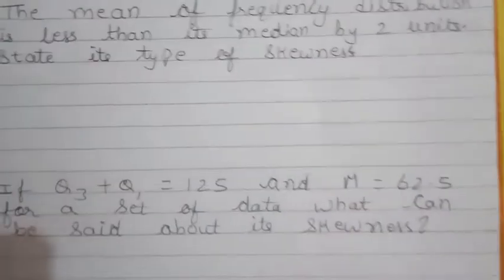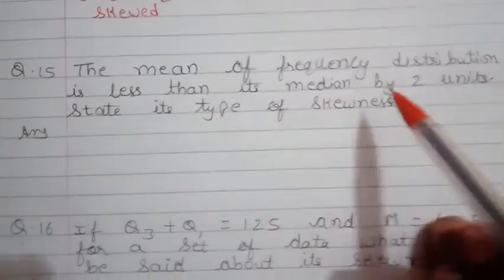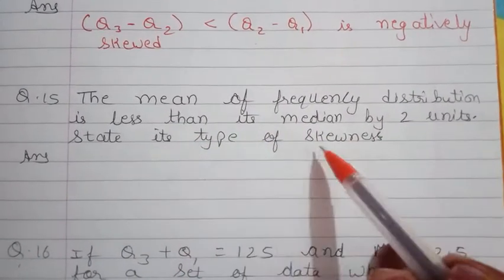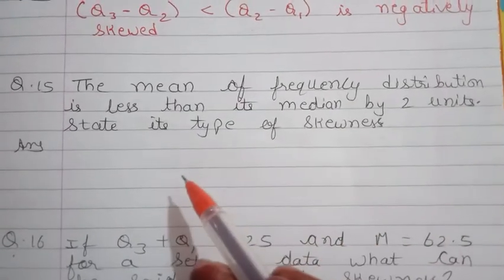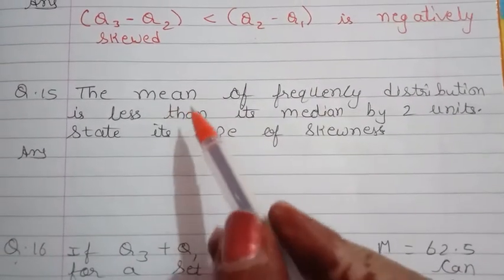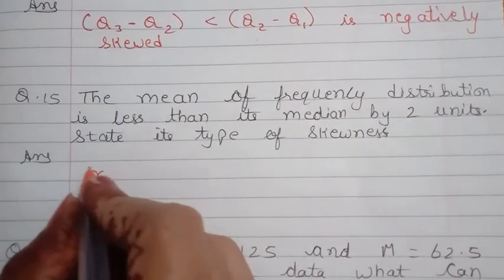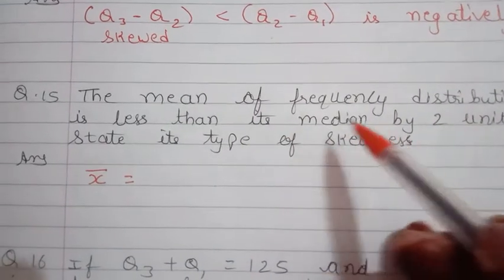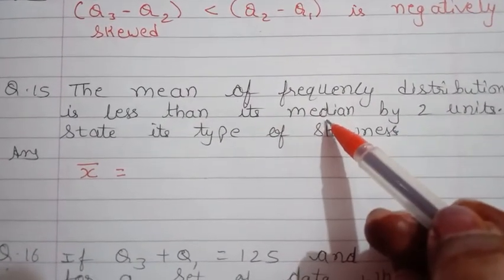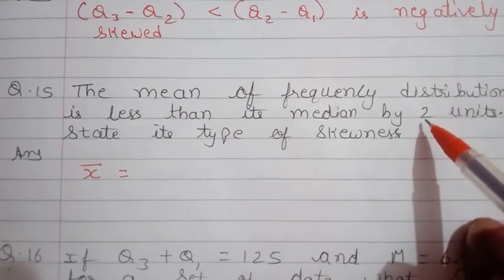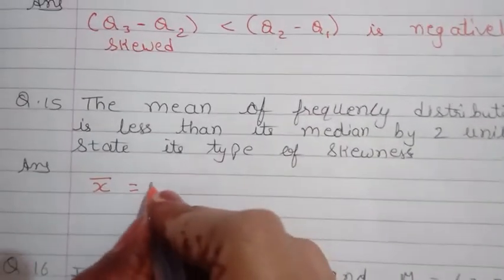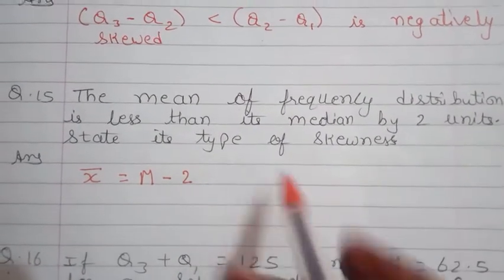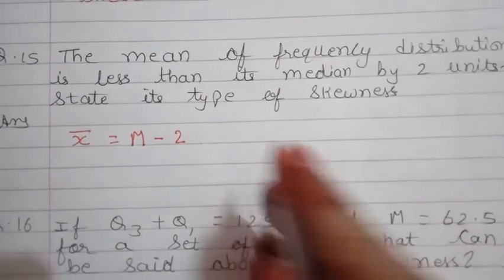Next question, that is the mean of frequency distribution is less than its median by 2 units. State the type of skewness. Now first of all, what they have said is that the mean of frequency distribution is less than its median by 2, means whatever the value of median is there, the value of mean is less 2 units than that. So we can write down here as m minus 2, right? Now we have to state its type of skewness.